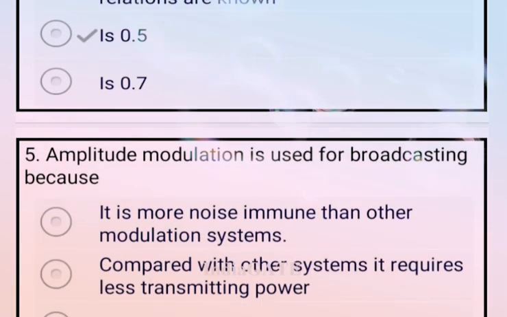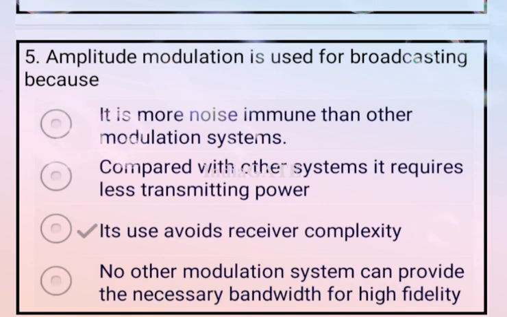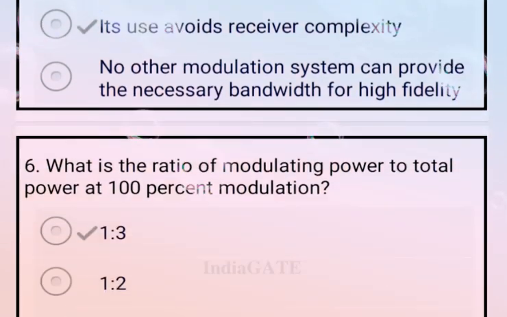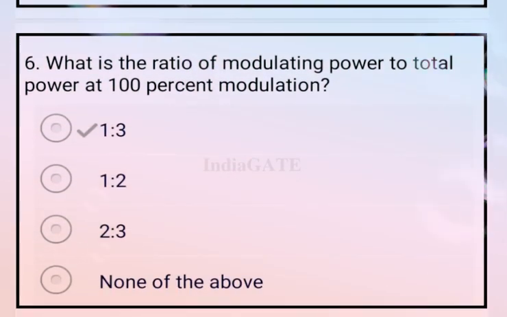Option C is your correct answer. Next question. Amplitude modulation is used for broadcasting because it avoids receiver complexity. So option C is your correct answer. Now come to the next question. What is the ratio of modulating power to total power at 100% modulation? The ratio is 1:3. So option A is your correct answer.